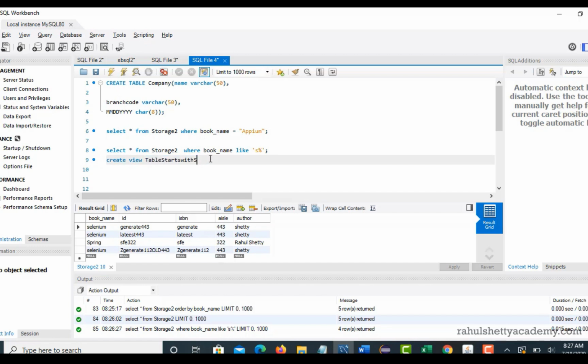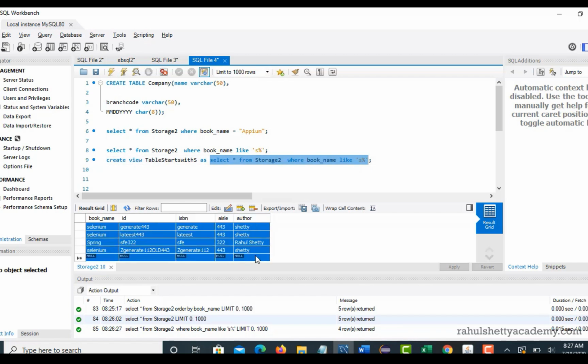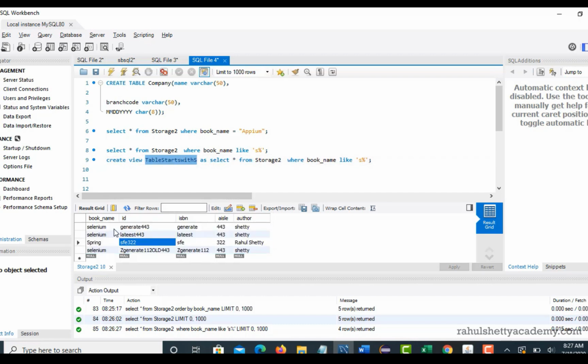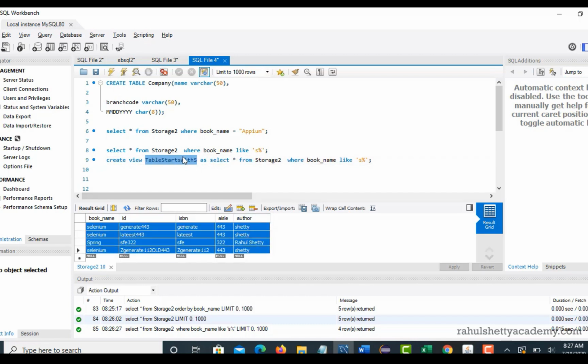To create this view, you have to give the keyword AS and then pass this entire query here. Now it takes this query, gets the results, and creates one virtual table, and that virtual table name is table starts with S, and the data will get stored in that virtual table.